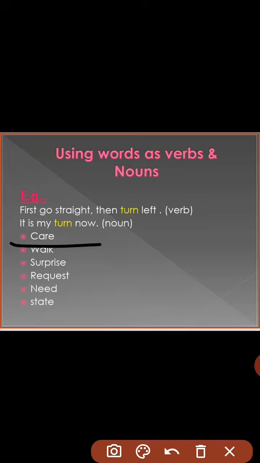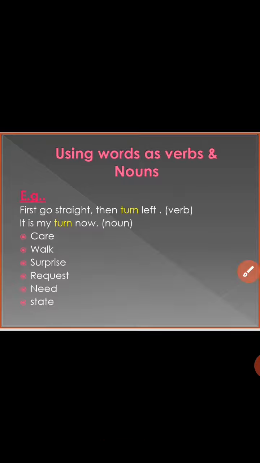And now when we'll use as a noun, he is free from cares. Now here we see that the verb in the sentence is free and cares is used as a noun or as an object here. So similarly students, by using the same technique, you can use the following words into your own sentences.